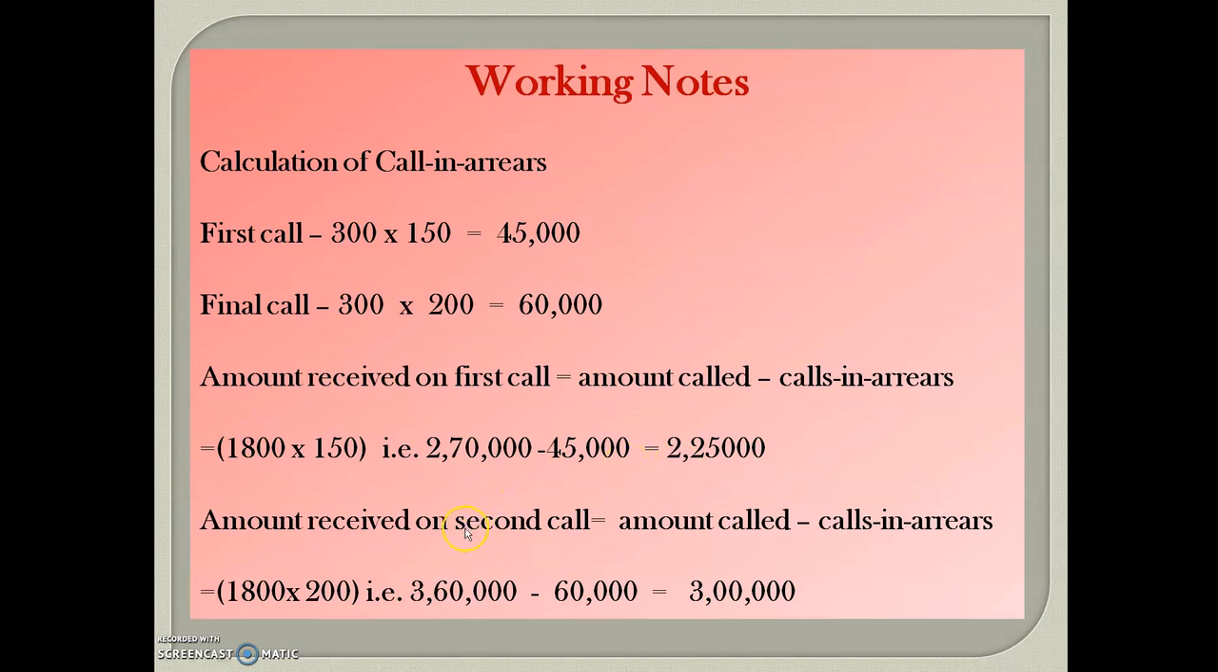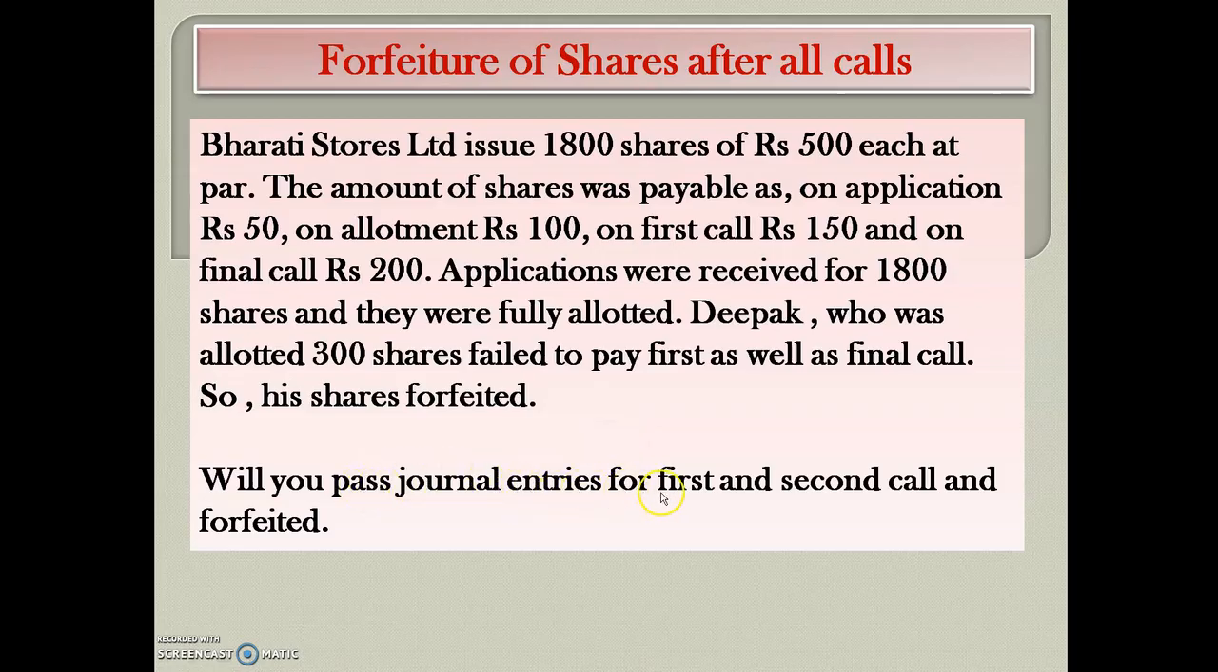Similarly we have to do for the second call, that is amount called minus calls in arrear. Here also for amount called, we take 1800 shares issued multiplied by second call money per share or final call money per share 200, it will come 3,60,000, minus 60,000 the calls in arrear, and it will come 3 lakh. So amount received on first call is 2,25,000 and amount received on second call is 3 lakh. Okay, now see the journal entries. Here we have to pass the journal entries for first and second call and forfeiture.